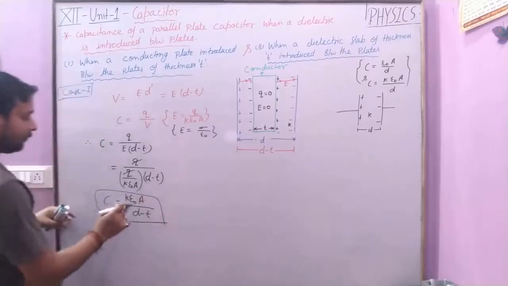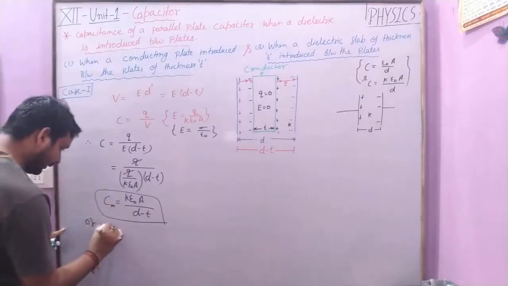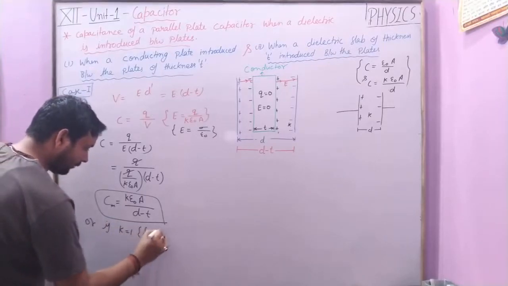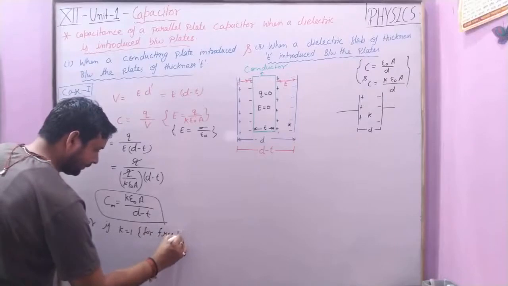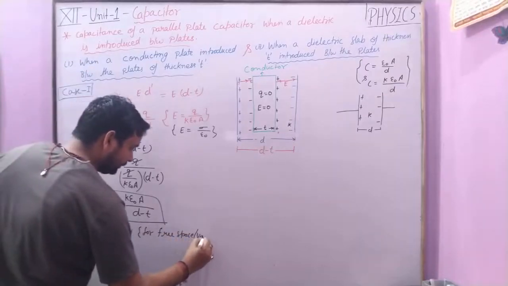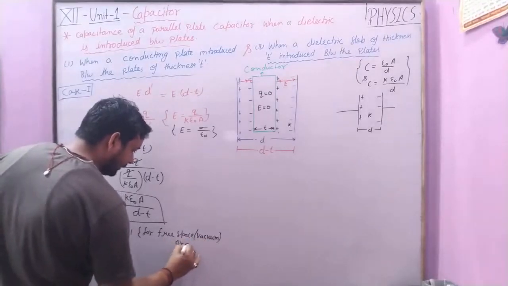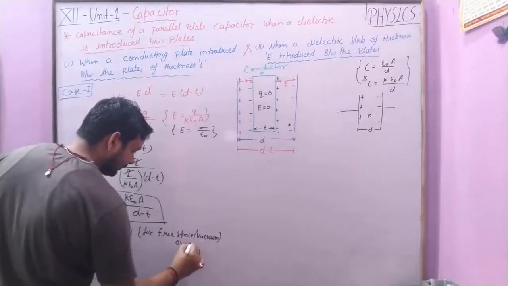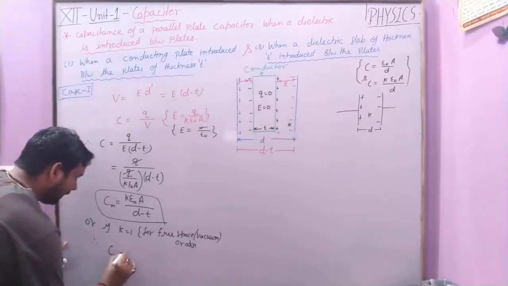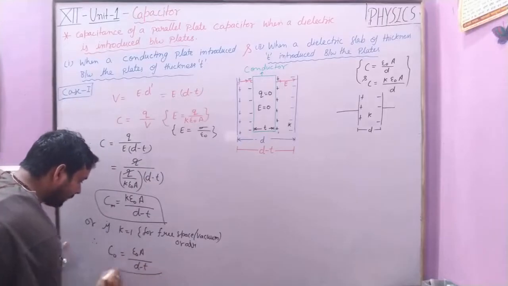This is the formula in a medium, or if K is equal to 1 for free space, vacuum or air, okay, therefore C naught is equal to epsilon naught A upon d minus t.